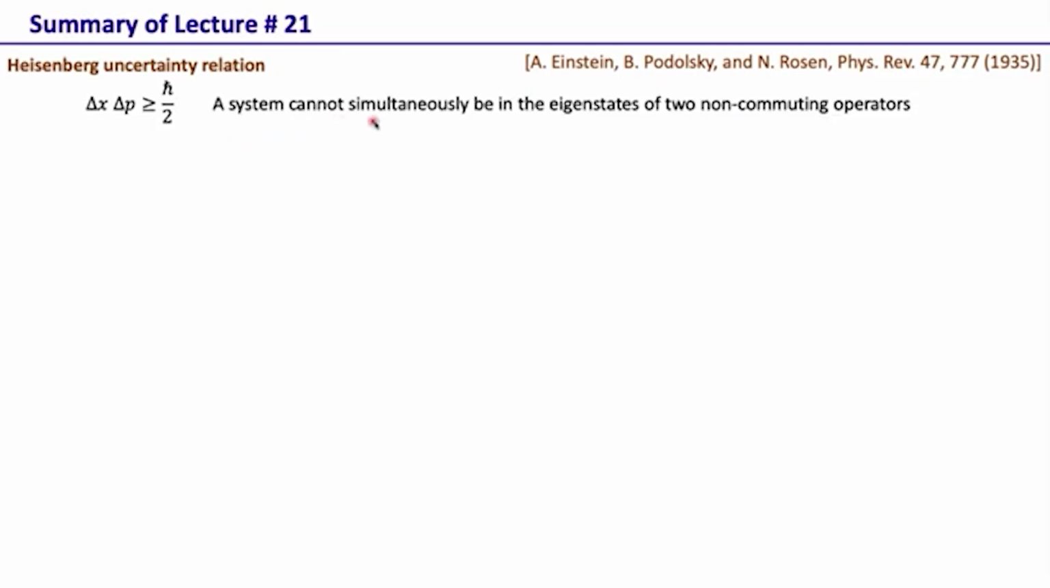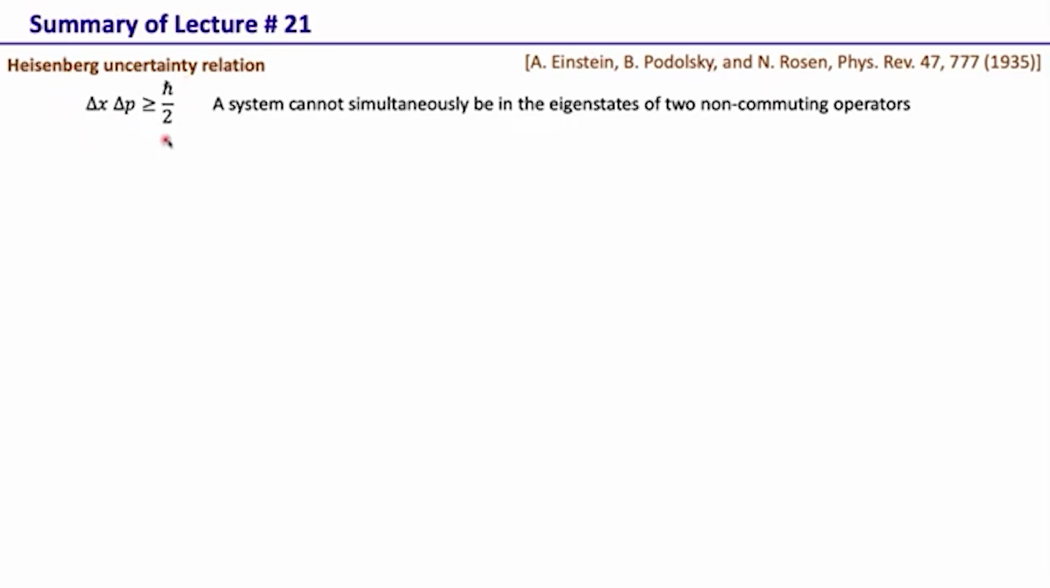The way this paper goes is that first they talk about the Heisenberg uncertainty relation, one of the very basic principles of quantum mechanics, at least in the context of one-particle systems. It basically says that a system cannot simultaneously be in the eigenstates of two non-commuting operators. For example, position and momentum are two non-commuting operators. A given system can be in the eigenstate of either position or momentum, but not of both operators at the same time.